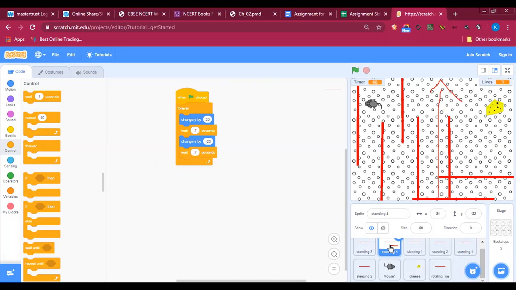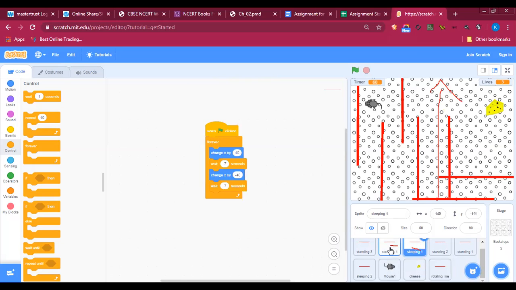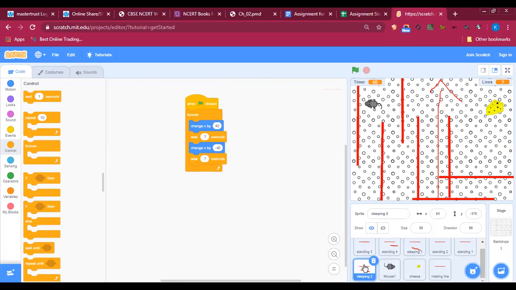This one which you are telling is standing. Okay, standing. What is this one? Sleeping. Take one more sleeping. Okay, so these both are standing.